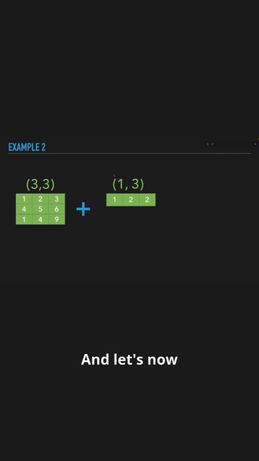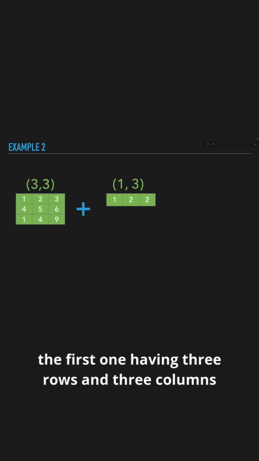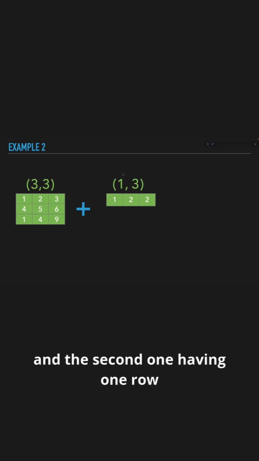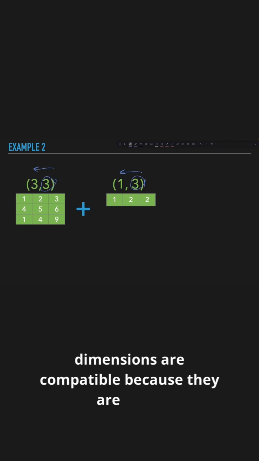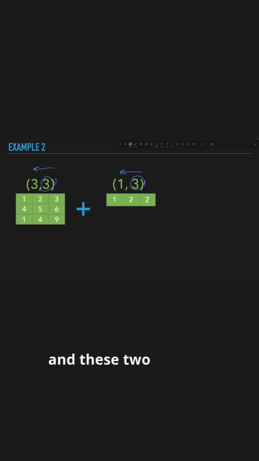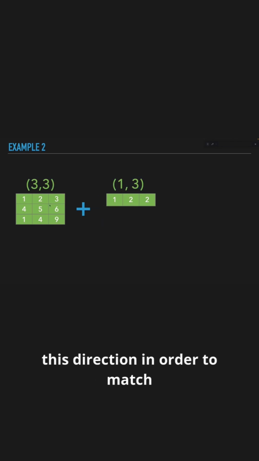And let's now go to two-dimensional arrays. So if we have two arrays, the first one having 3 rows and 3 columns, and the second one having 1 row and 3 columns, we will start comparing dimensions in this direction. So these two dimensions are compatible because they are the same, and these two are also compatible because one of them is 1. And because they are different, this array will stretch in this direction in order to match the dimensionality